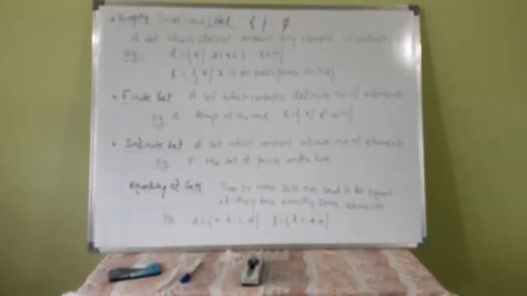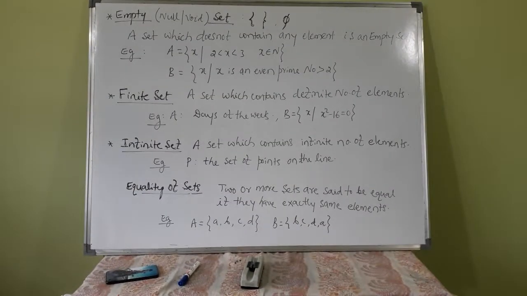The second part is based on only a few concepts: empty set, finite set, infinite set and equality of sets. And one exercise, let us complete that today. Is it visible? Okay. Empty set is one which does not have any element in it.